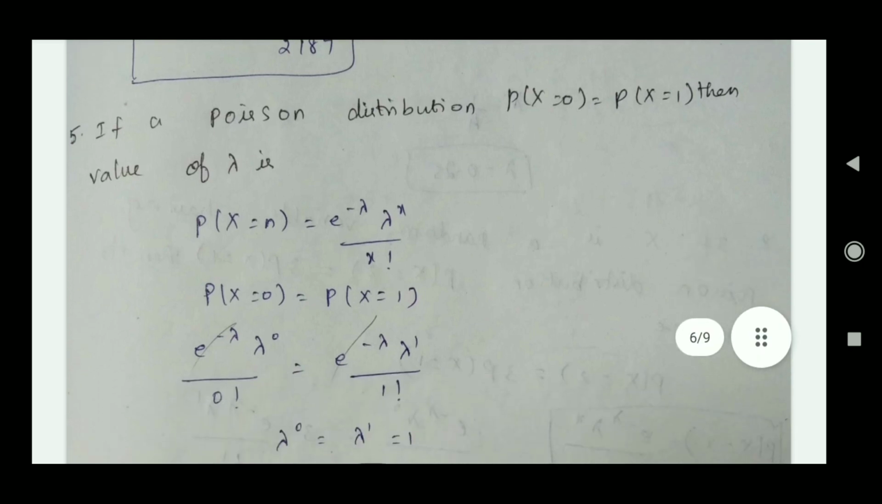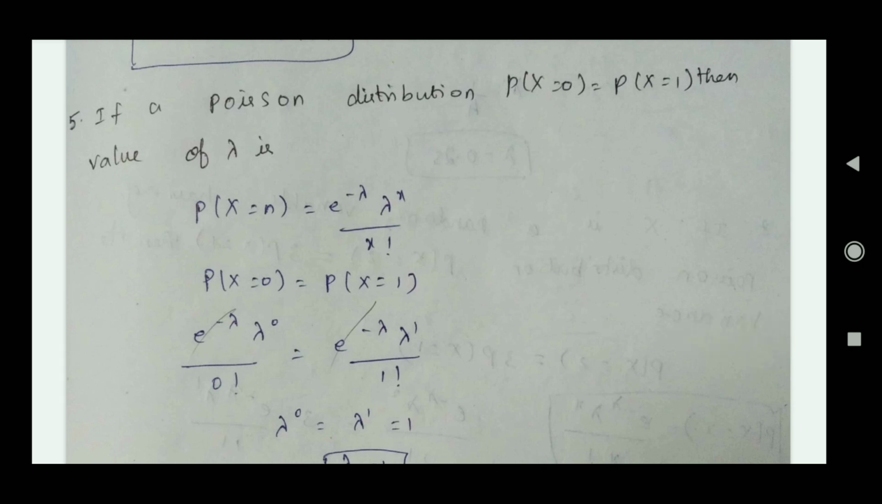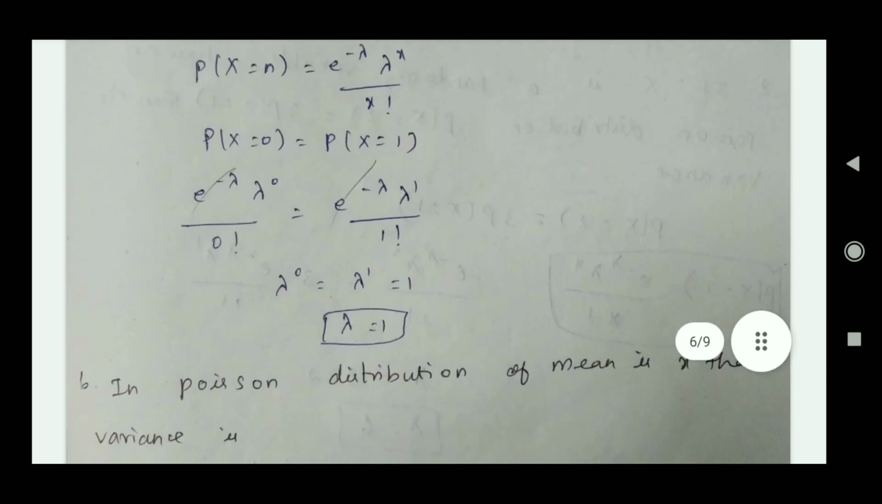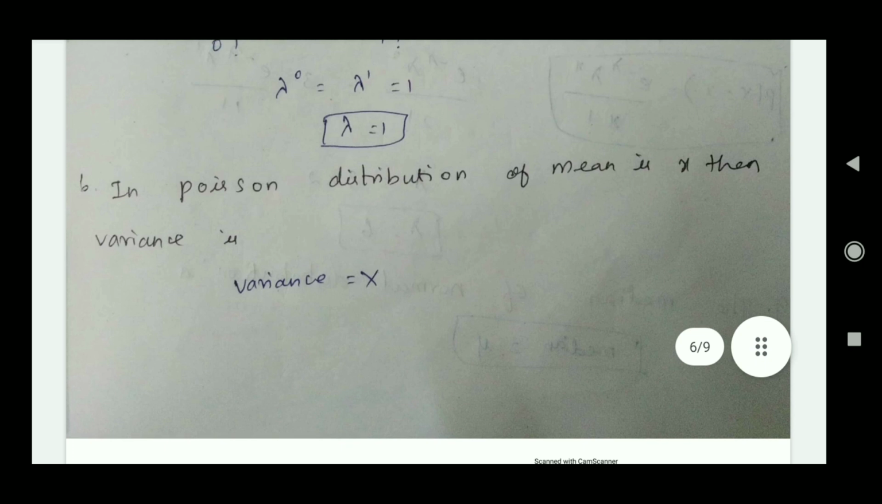Then the fifth question is, if in a Poisson distribution P of x equal to 0 equals P of x equal to 1, then the value of lambda is. This formula also we see. Then we substitute x equal to 0 and 1 on both sides, then we equate both values, and we got the value of lambda equal to 1. Then this is a simple question: in a Poisson distribution, the mean is lambda and the variance is also lambda.